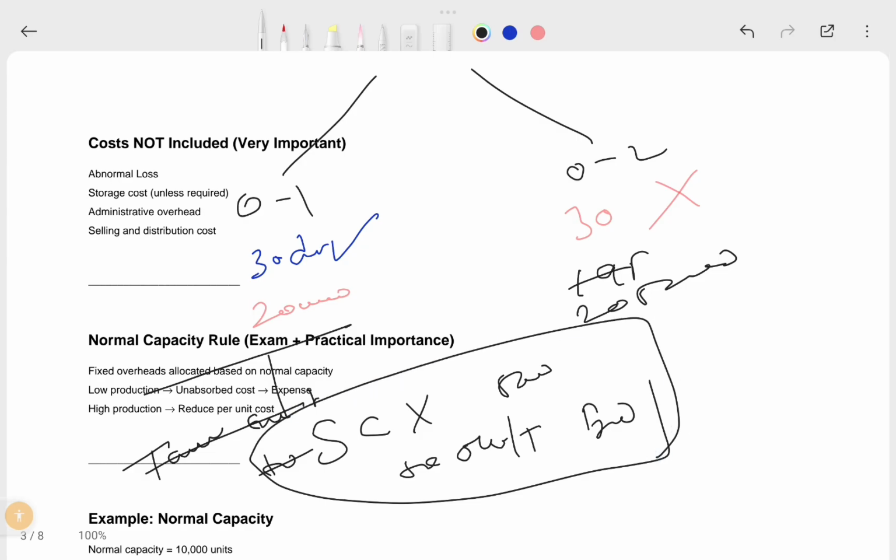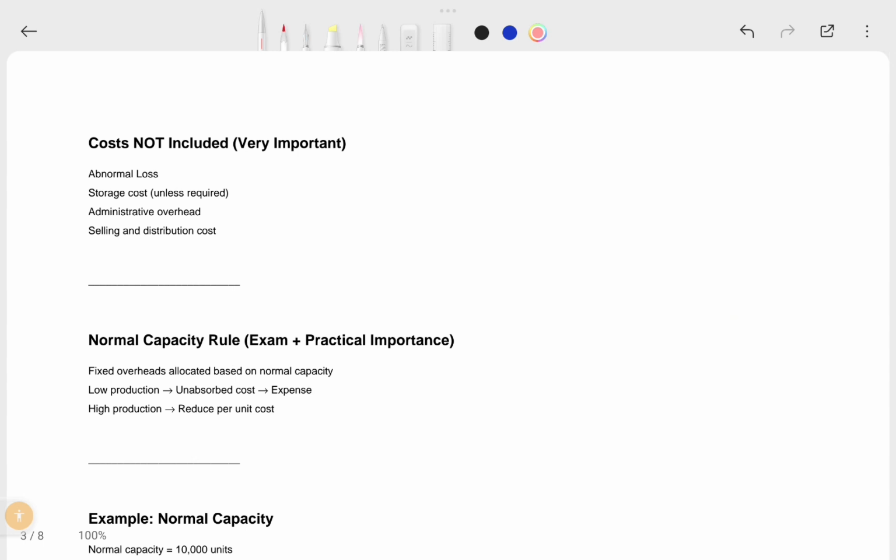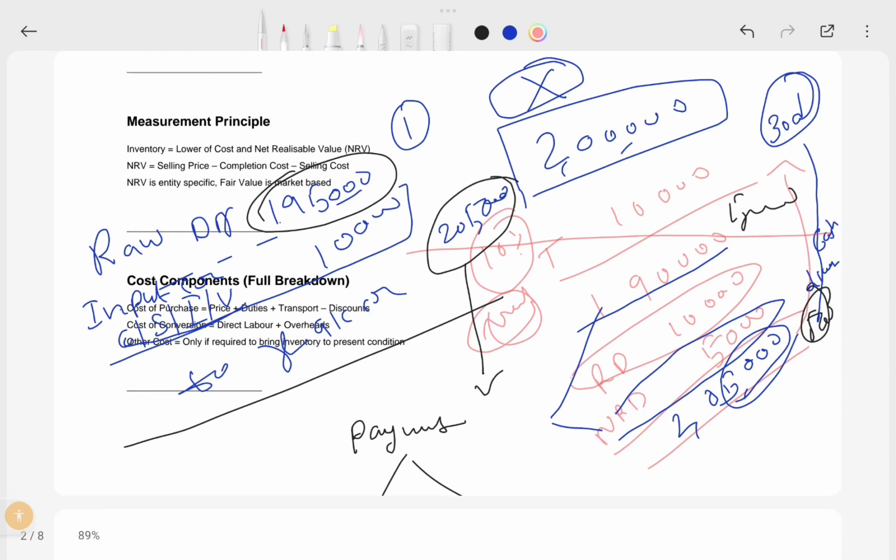This is how it will close. If you won't pay within 30 days, you can directly debit creditor X account to bank account 2,05,000. In the other case, creditor X account 5,000 discount, and again another entry, creditor account 1,95,000 to bank account. This is how the accounting treatment of these discounts works.